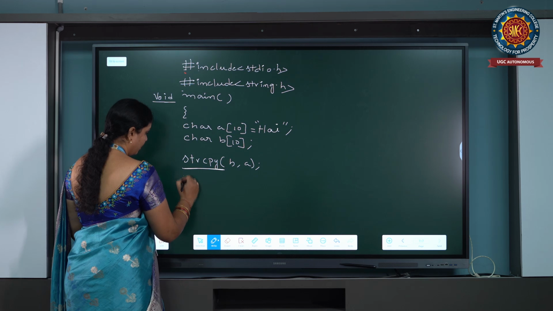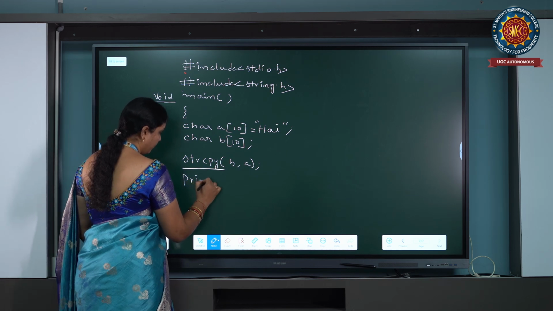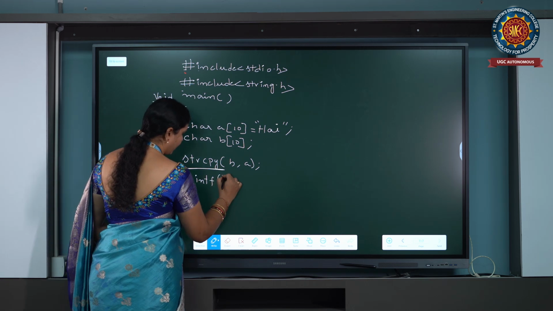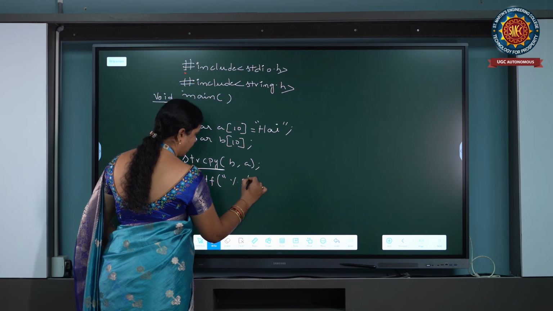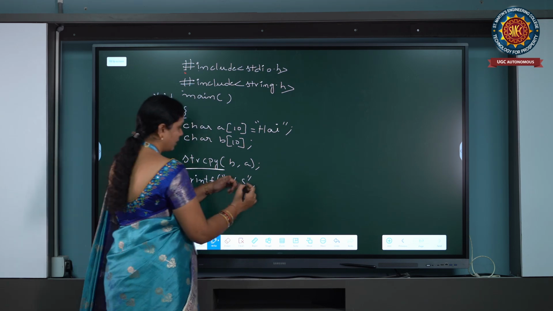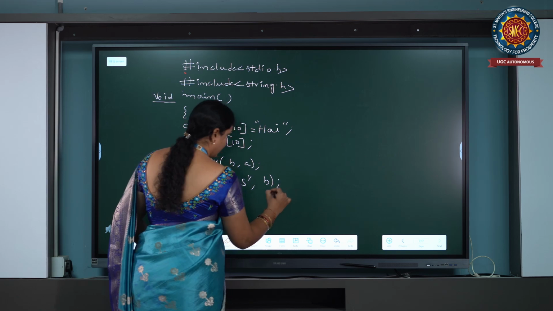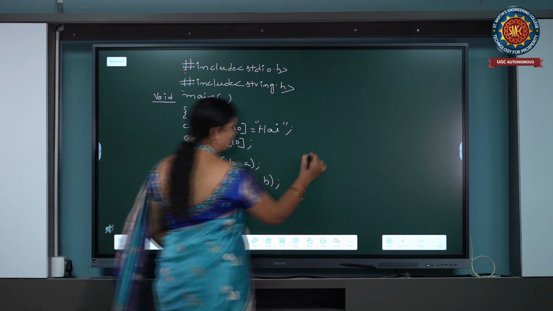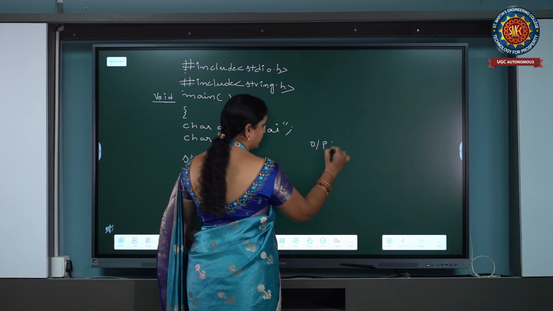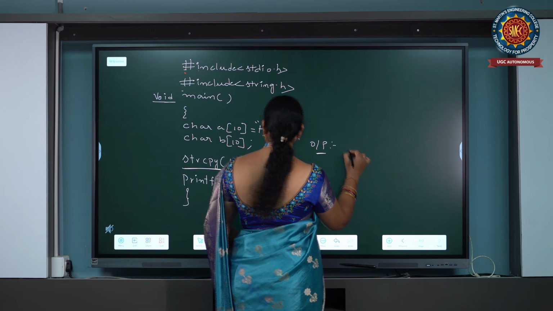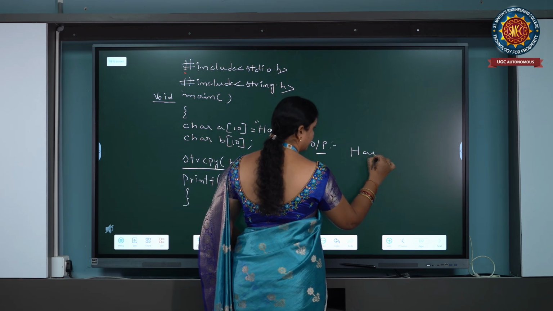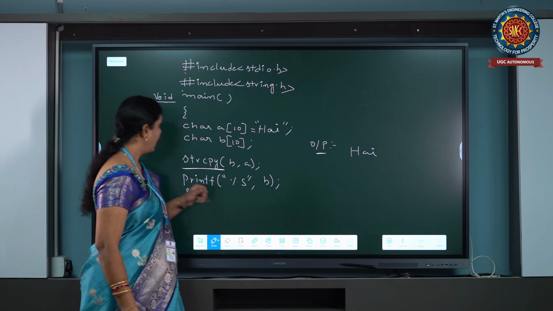After copying, we have to check whether the string is copied perfectly or not. So, we have to print B. Then it gives the output hi.